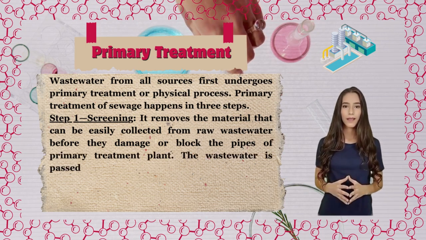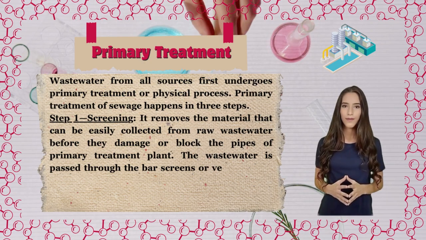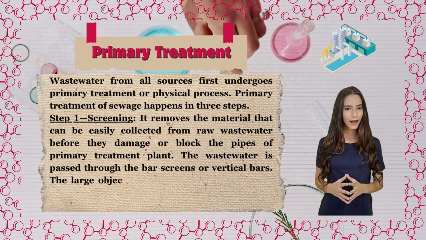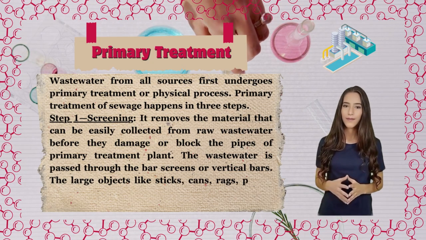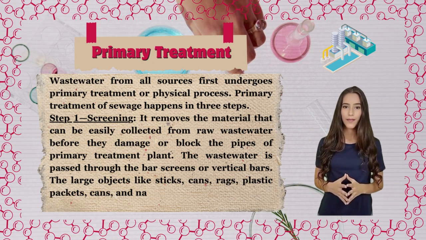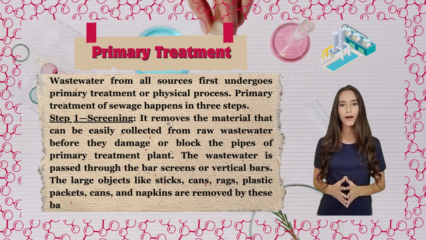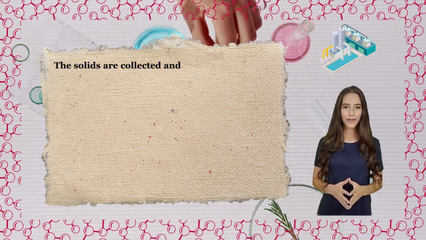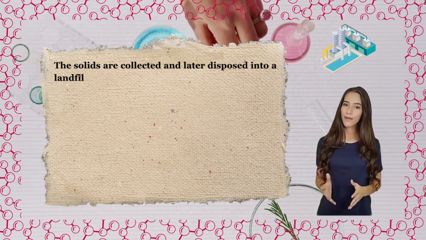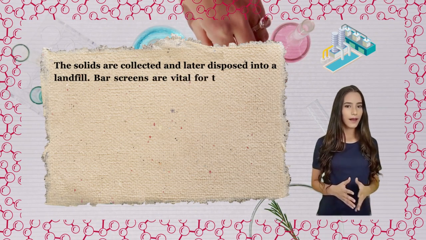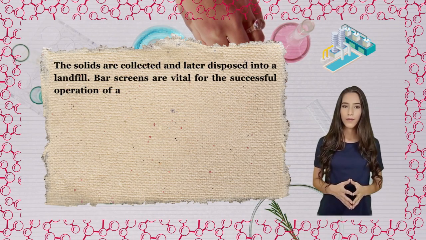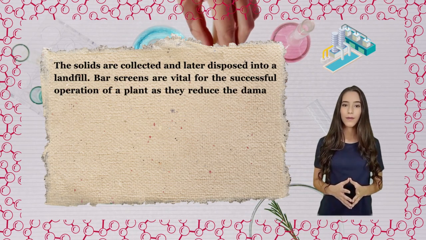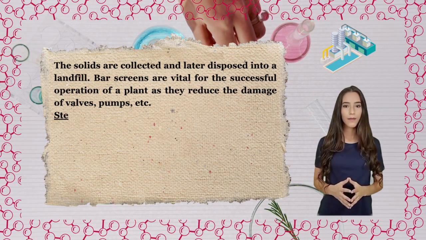The wastewater is passed through the bar screens or vertical bars. The large objects like sticks, cans, rags, plastic packets, and napkins are removed by these bar screens. The solids are collected and later disposed into a landfill. Bar screens are vital for the successful operation of a plant as they reduce the damage of valves, pumps, etc.